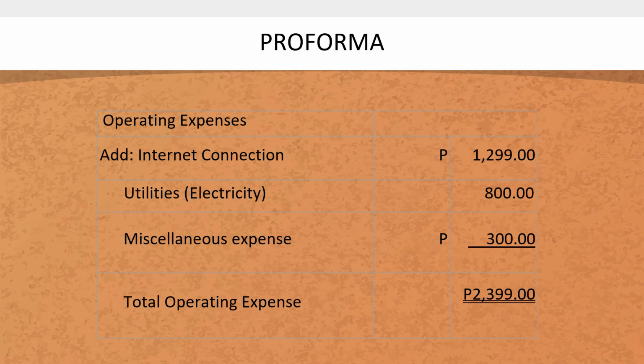The operating expense and assumed amount are presented below. For example, we have internet connection of 1,299, then utilities for electricity, that's 800, and other miscellaneous expense, which is 300. So our total operating expenses every month is a total of 2,399.